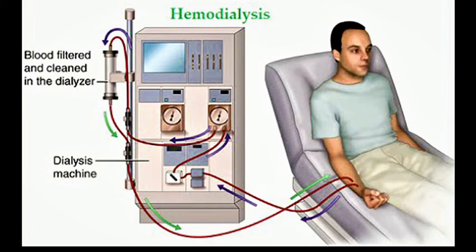It uses a machine filter called a dialyzer or artificial kidney. This removes excess water and salt to balance other electrolytes in the body and removes waste products of metabolism. Blood from the body is removed and flows through a series of tubes made of semi-permeable membrane, and a dialysate flows on the other side of the membrane, which draws impurities through the membrane.